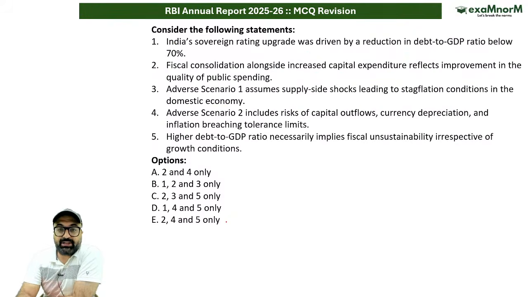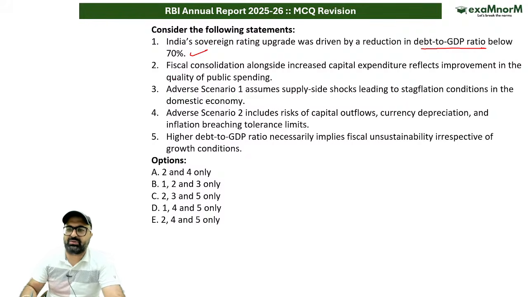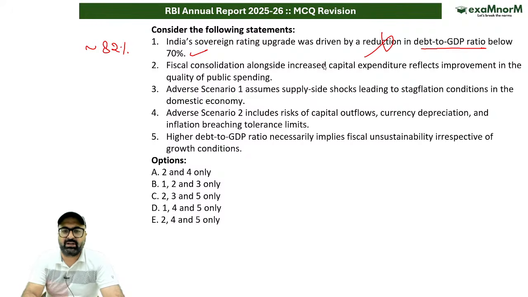So the question says India's sovereign rating upgrade was driven by a reduction in debt to GDP ratio below 70%. Is this point correct? So this is wrong. Debt to GDP ratio India का below 70% थोड़ी ना. सर इंडिया का जो डेट टू जीडीपी रेशियो है दैट इज अप्रॉक्सीमेटली 82%. India's sovereign rating upgrade was driven by reduction. No, sir, there is no reduction. It has increased rather.